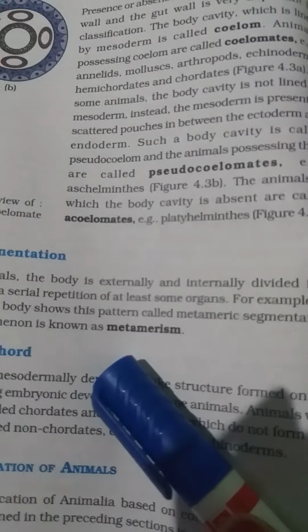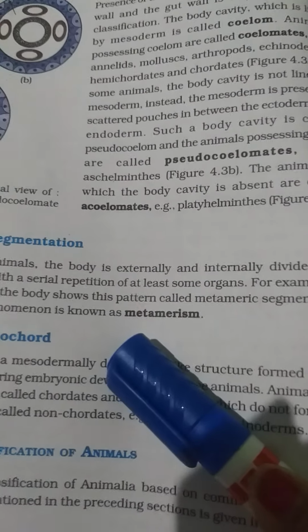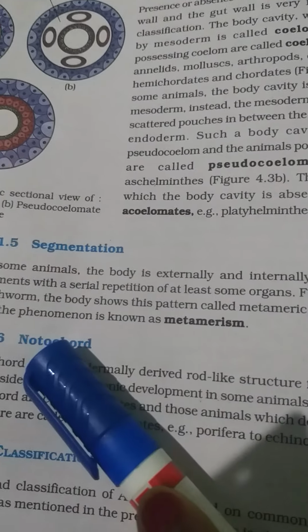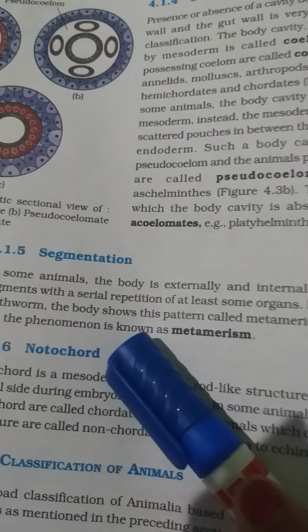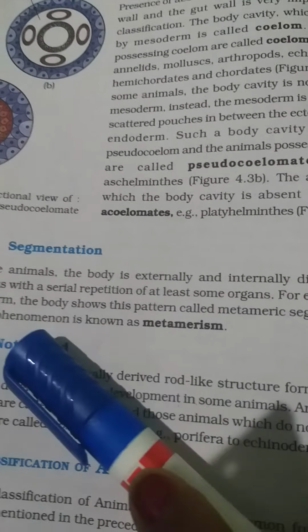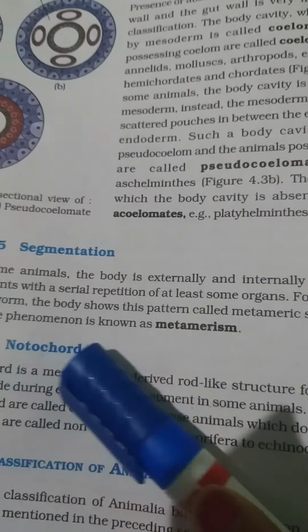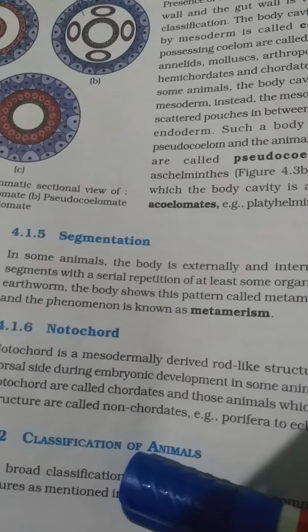Now segmentation, what is it? The body is divided externally and internally into segments with serial repetition, for example in earthworms the body shows metameric segmentation. This phenomenon is known as metamerism. Then notochord. Notochord is also one of the vital things, whether the organism possesses a backbone or not.